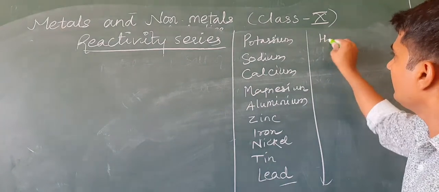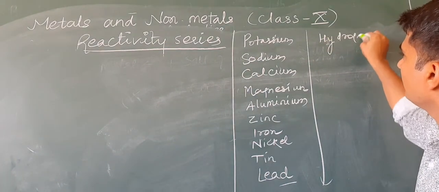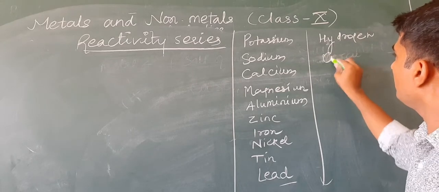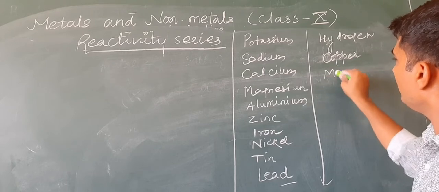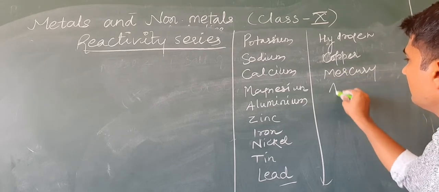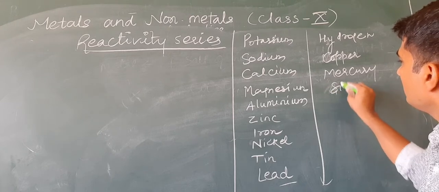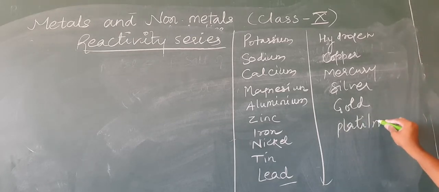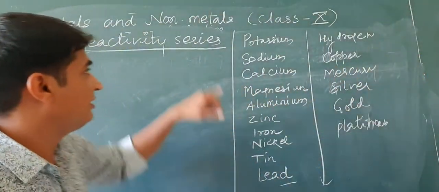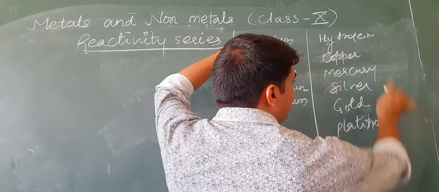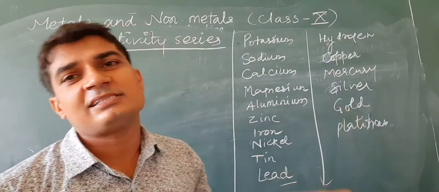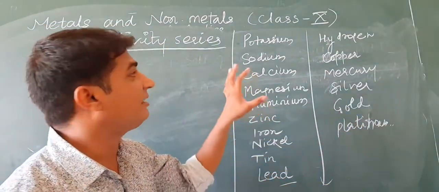Then after this, hydrogen, copper, mercury, silver, gold, platinum. So here the top is most reactive, and in this series the metals toward the end are less reactive. This vertical arrangement of all the metals is known as the reactivity series.